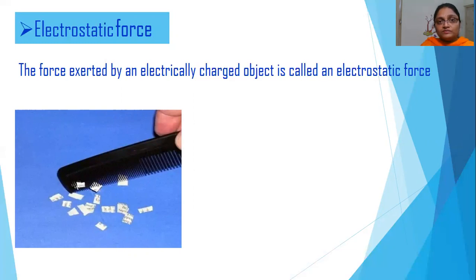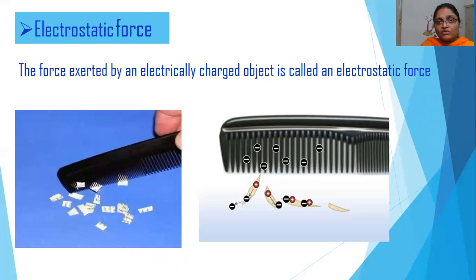How is it possible? When you are rubbing the comb over your hair, due to friction, the comb will be electrically charged. That is, it will become negative and it will be attracting the positive charges in the paper. So the paper will be flying and clinging to the comb. Even though there is no direct contact, they will be attracted towards each other even if there is a minimum distance between the comb and the paper. So electrostatic force is an example for non-contact force.